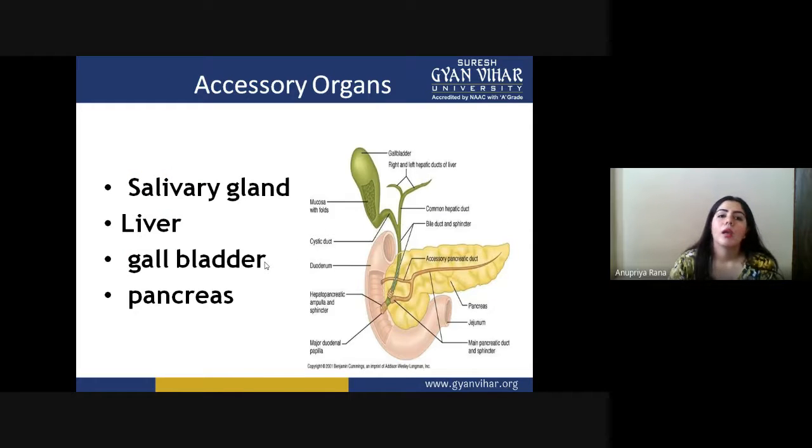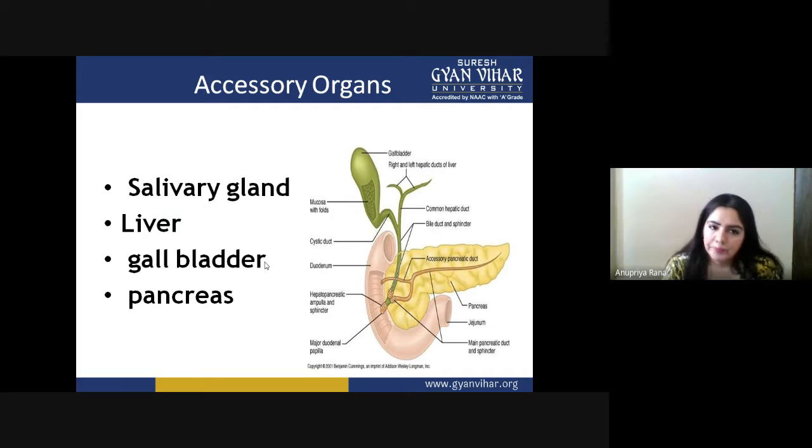Now we have to see some accessory organs, which are not the essential ones. All we already studied are the essential ones, without which no digestion process can take place. But these accessory organs are also very important. They are called accessory because, if we compare the essential and the accessory, they have a little less importance compared to those organs.